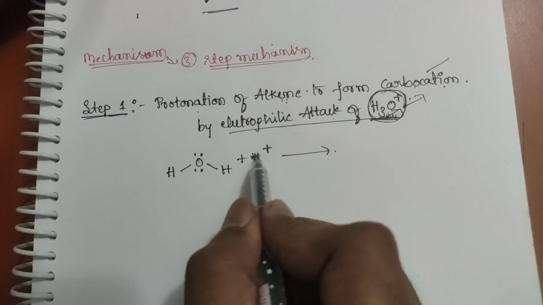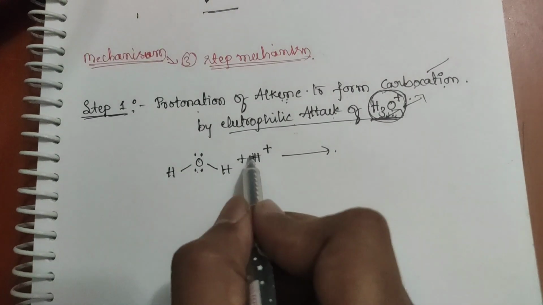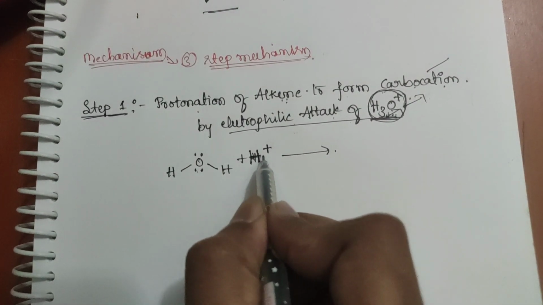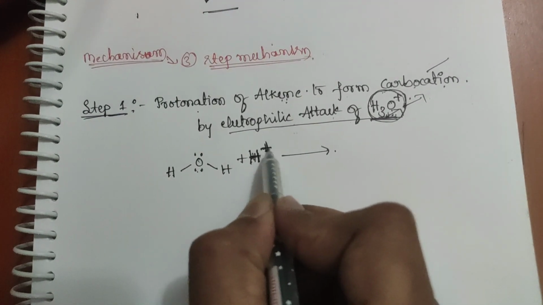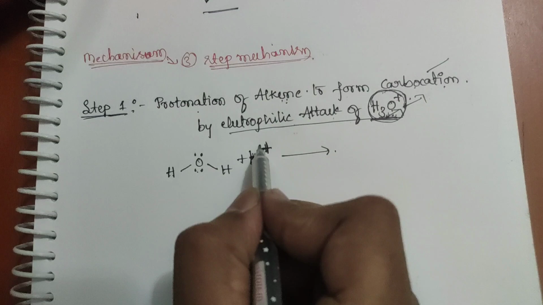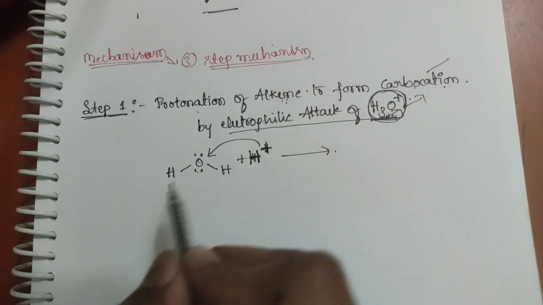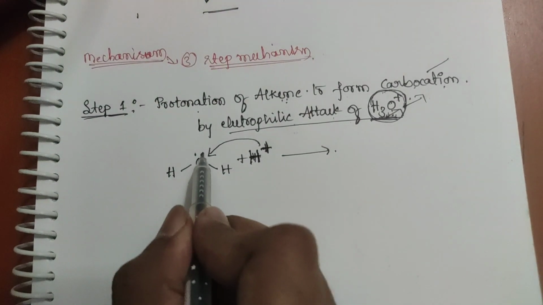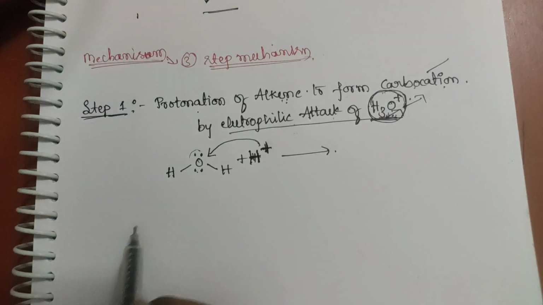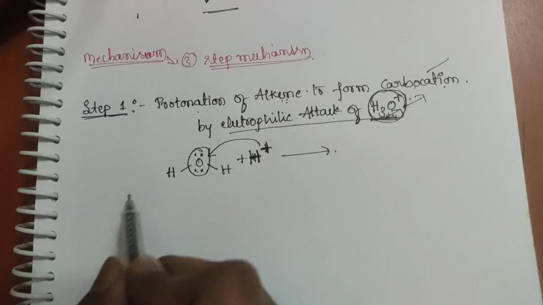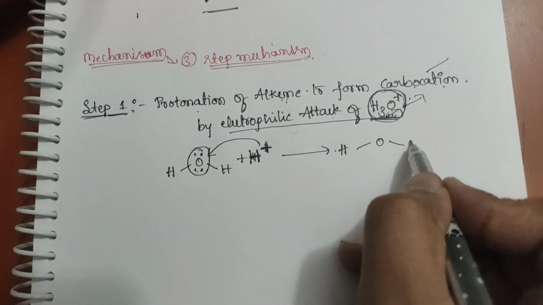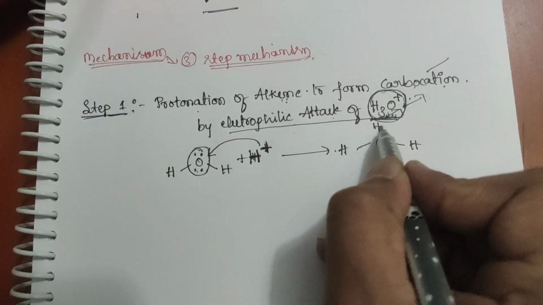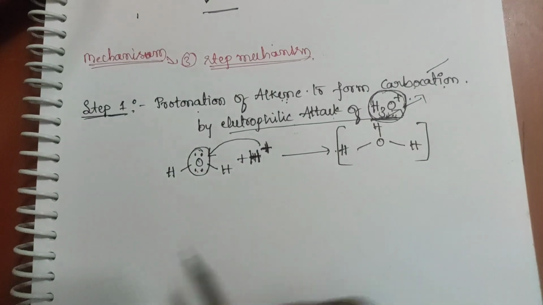In the reaction between acid and water, this is electron deficient. It wants electrons very eagerly. This will attack the oxygen atom, which contains more electrons because it has two lone pairs of electrons, so it will form a bond.